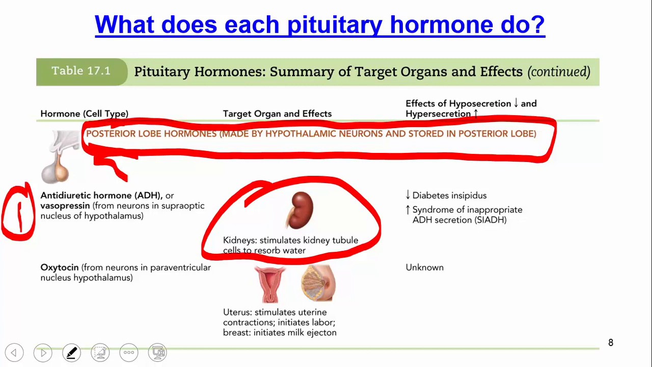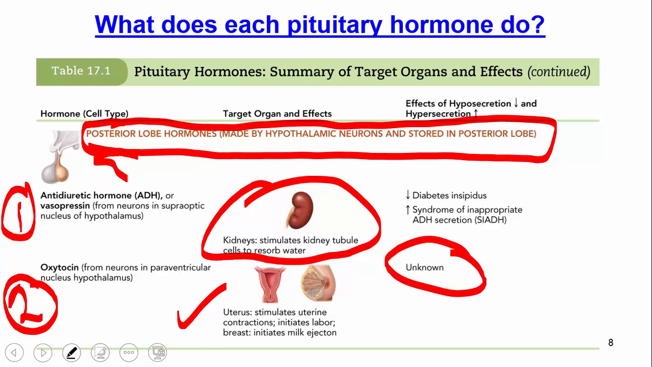If you have too little of this, you'll have something called diabetes insipidus. And if you have too much of it, basically you'll have a syndrome called inappropriate ADH secretion. Another hormone that's released by the posterior pituitary is something called oxytocin. What this does is it stimulates uterine contractions during labor. That's the key thing that we know. And there really are no known abnormalities that occur if this hormone is at too high or too low of a level.